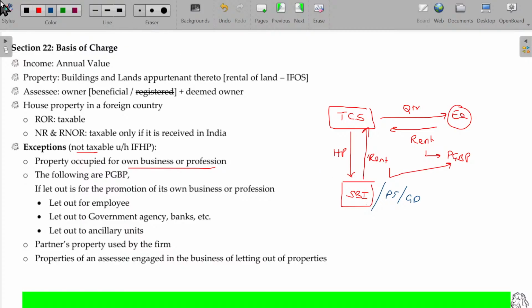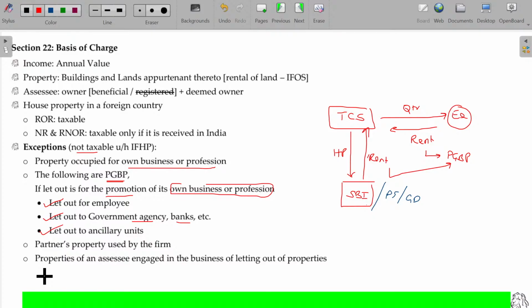Hope you are now able to understand. The following are PGBP: let out for the promotion of its own business or profession, like let out for employees, let out for government agencies and banks, let out to ancillary units, to carry out some subcontract work of TCS.